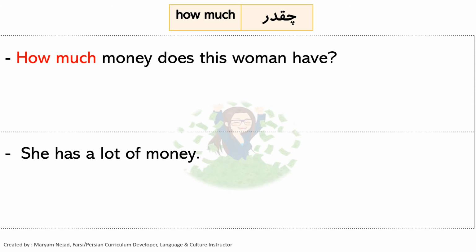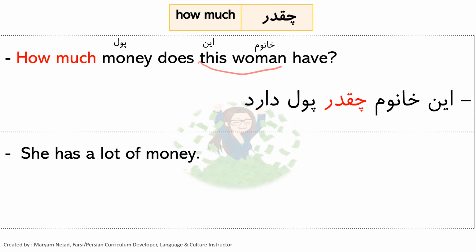Next, we want to ask, how much money does this woman have? So money is pool, and then this is in, and woman is خانوم. So again, we need to start with the subject, and then we need the interrogative. So این خانوم چقدر پول دارد? Or more informal, داره.